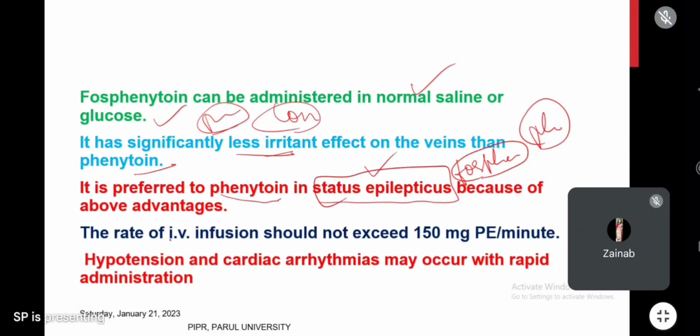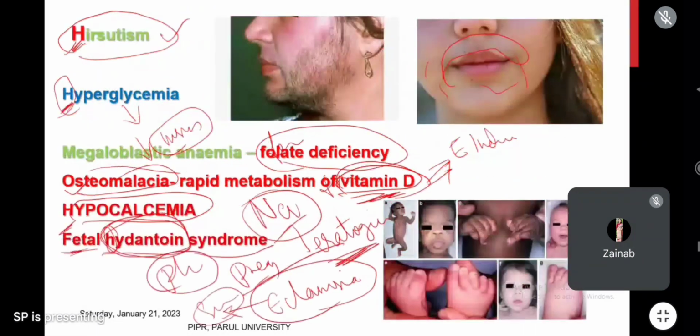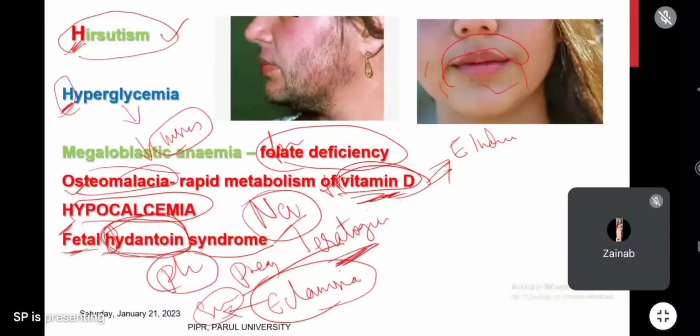The rate of IV infusion should not exceed 150 mg phenytoin equivalents, and sometimes it will cause hypotension and cardiac arrhythmias, which are common like phenytoin. Okay, so these are the important points about phenytoin. Phenytoin is very important, and the rest of the drugs are completely easy. We will discuss other drugs in the next class.